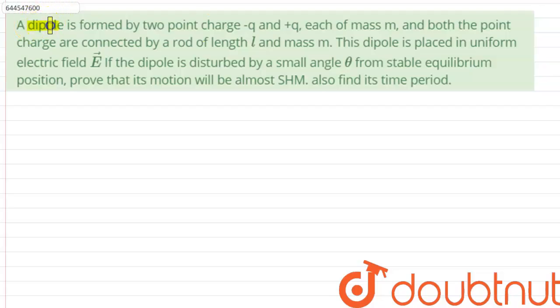Hello everyone. A dipole is formed by 2 point charges minus q and plus q, each of mass m, and both the point charges are connected by a rod of length L and mass m. This dipole is placed in uniform electric field E vector. If the dipole is disturbed by a small angle theta from the stable equilibrium position, prove that its motion will be almost SHM. Also find its time period.